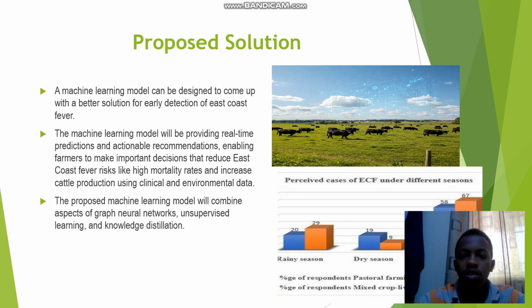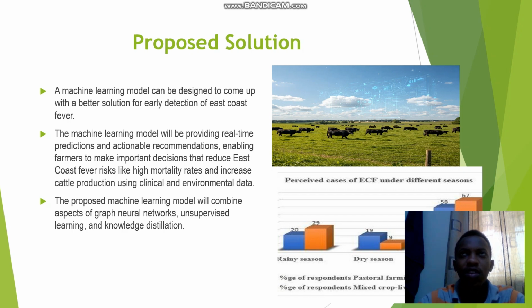or you could also tell the farmer to apply pesticide or acaricides or spray the animals as early as possible, and this will enable farmers to make important decisions that reduce the viscous fever risks.